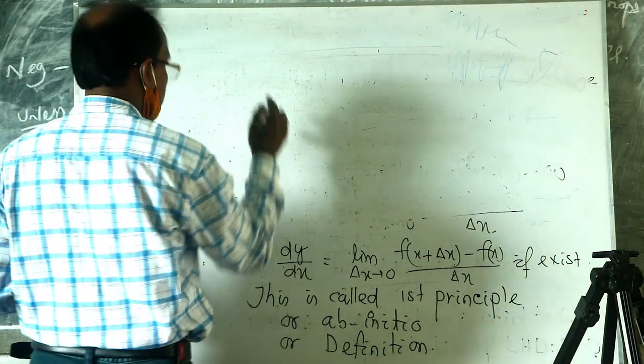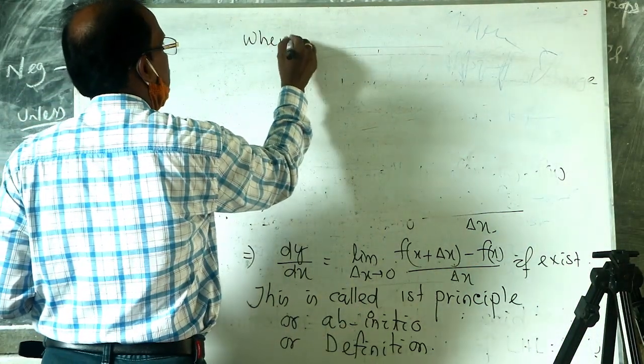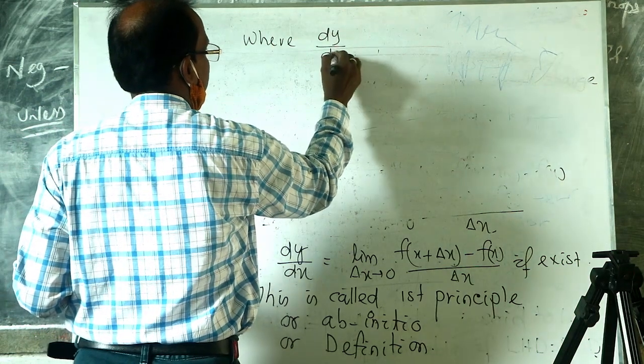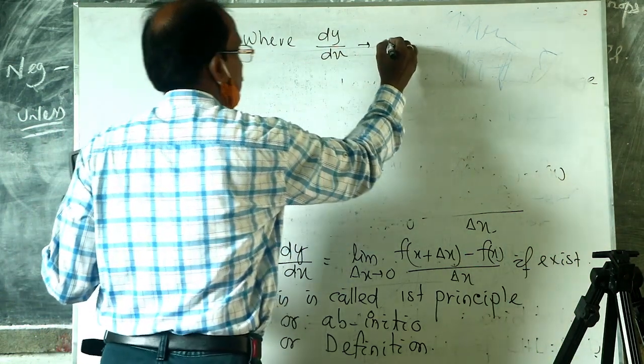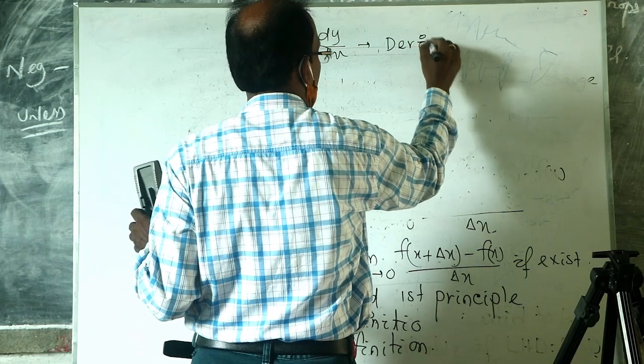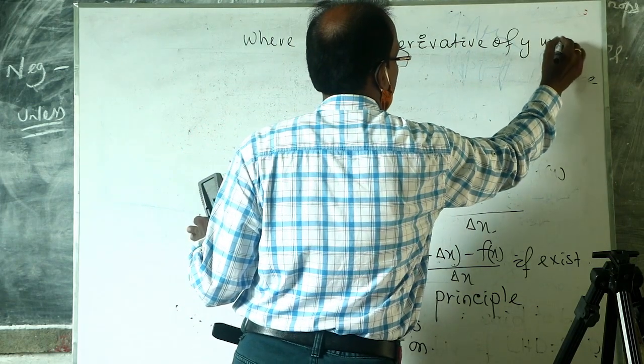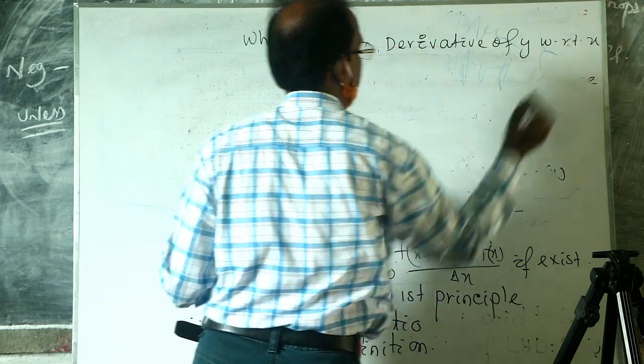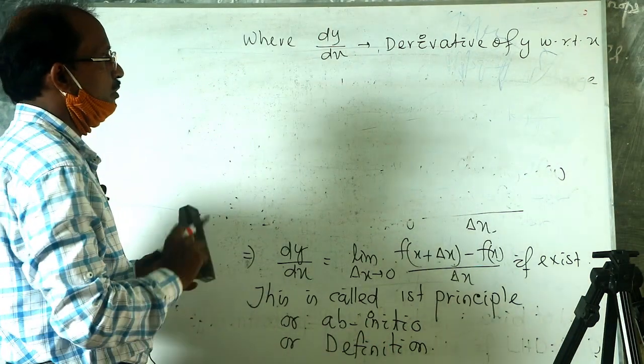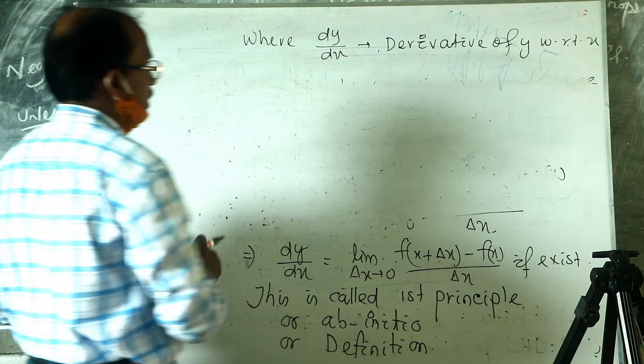Here dy by dx is called the derivative of y with respect to x.